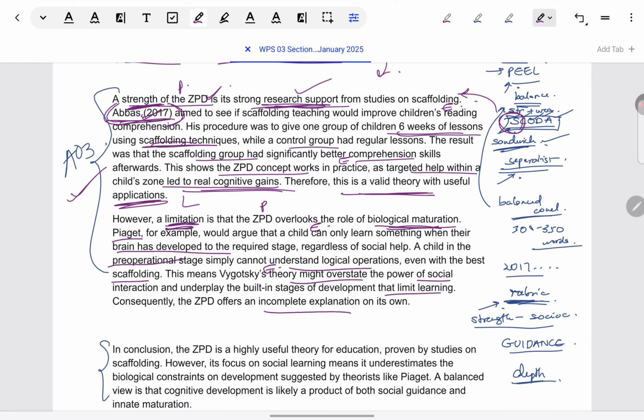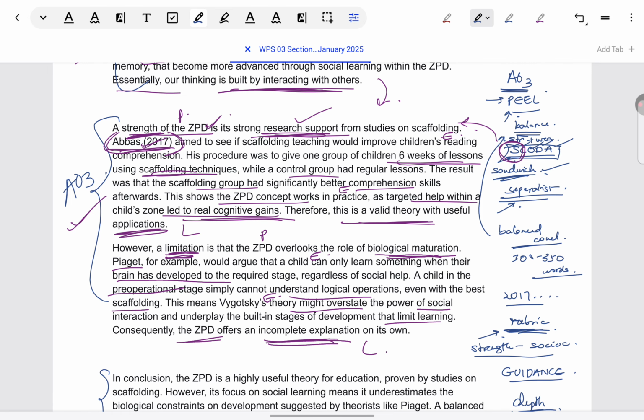Then finally, a link again back to the theory, that this is giving an incomplete explanation. So Vygotsky's theory is not a complete explanation, especially the ZPD concept. If we take it, it's not a complete explanation of cognitive development in children. Now, what I want you to see very importantly in the strength and weakness points is that there is balance, like I indicated. A good thing and a bad thing has been given about Vygotsky's theory. Most importantly, that will help me in giving a balanced conclusion at the end.